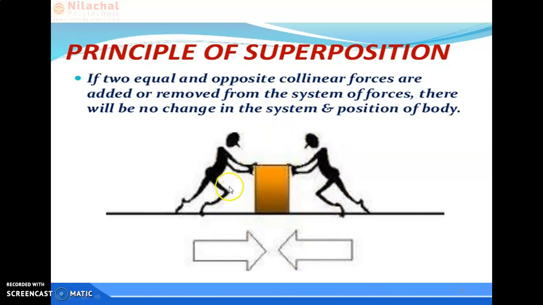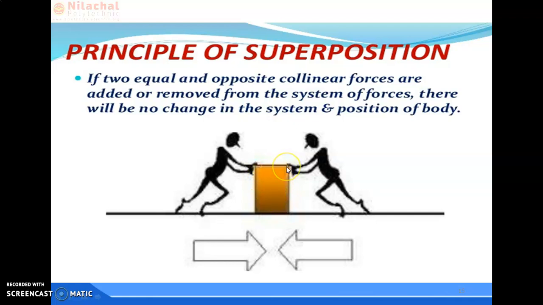In this picture, two persons are applying equal force over the body, but the resultant force is 0, meaning the body does not change its position.